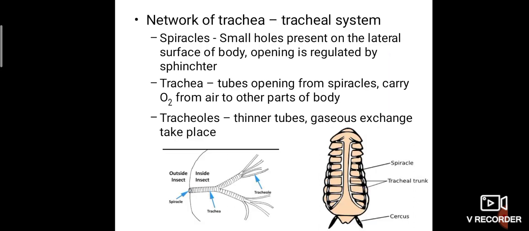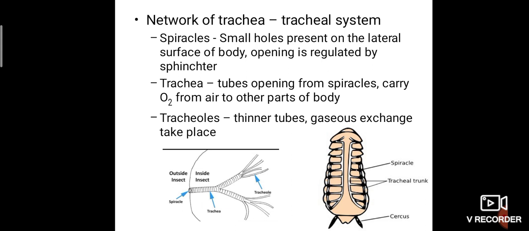Okay, what is the structure of the body? If you see the body structure, they have small air tubes called spiracles. Otherwise it is called the tracheal trunk. The network of trachea that is present is called the tracheal system. So many tracheas are there. You can see many cartilaginous rings, which are called trachea. So it is a network of trachea, hence it is called the tracheal system.